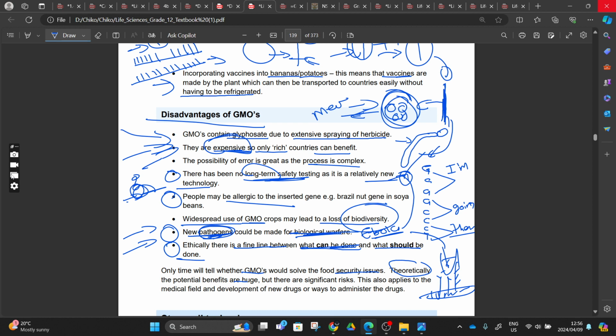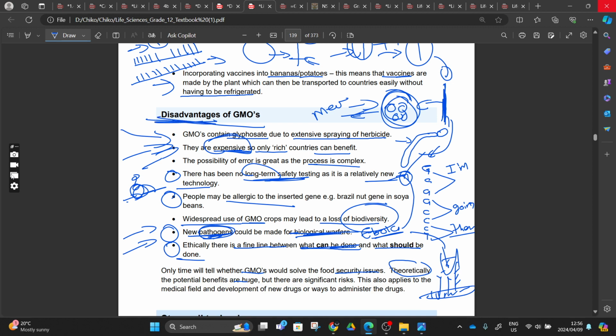I just felt like I should explain the advantages and disadvantages thoroughly so that you'll understand them. Because I understand that some of the teachers are just going to come here, brush over this topic and move on, right? You know, the disadvantage is it's expensive, and there's a possibility of errors. Then they move on, because you maybe only have to know 2 or 3, or they may ask you to give a short-term disadvantage and a long-term disadvantage.